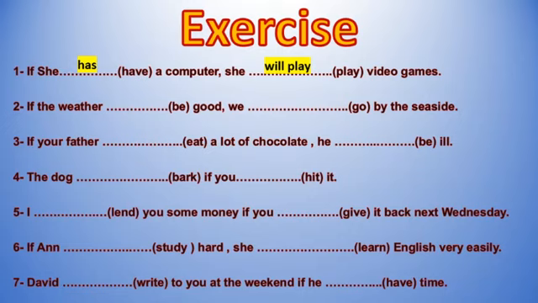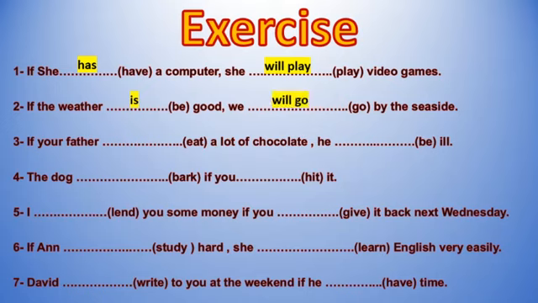Okay, now why has? Has is the third person, and you are using the subject she. She is third person. That's why we change the verb into third person. Okay, now number 2. "If the weather be good, be go by the seaside." Seaside, it's like beach. Okay, now we have the first one. If the weather is, the subject pronoun it. It's a thing. It's a noun. Okay, now if the weather is good, we will go by the seaside.